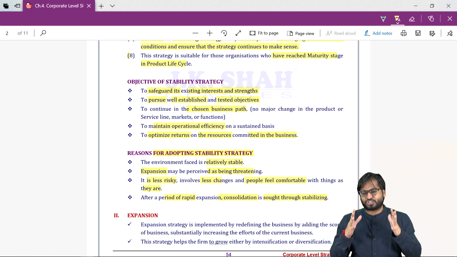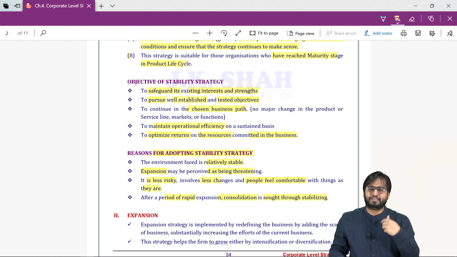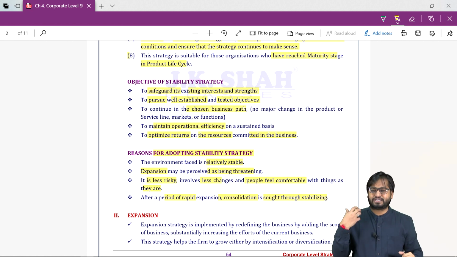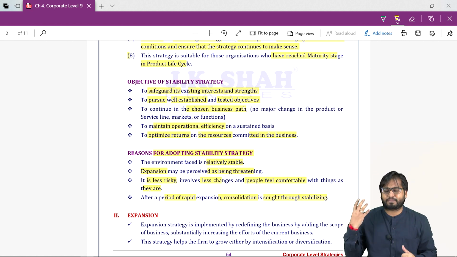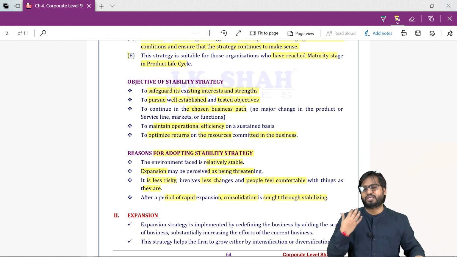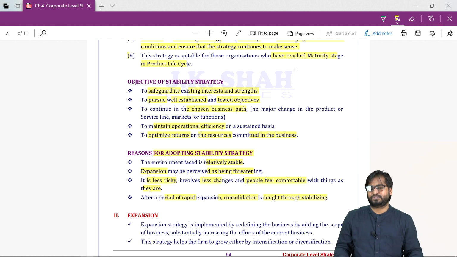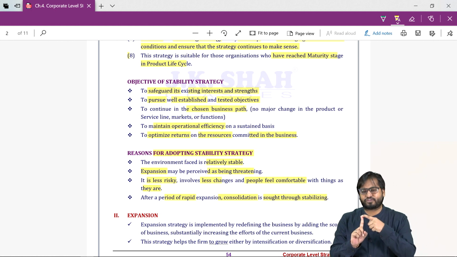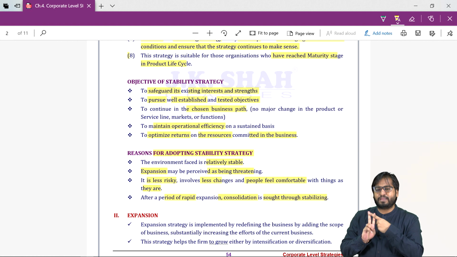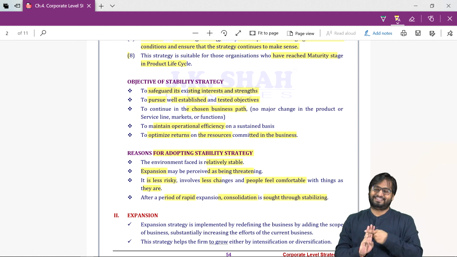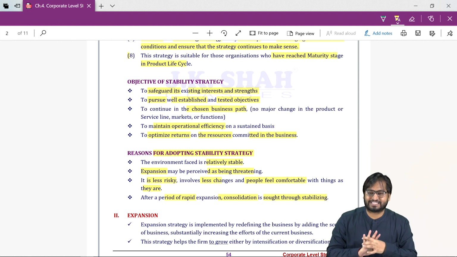In expansion, the company will make new products, enter into new geographical markets, change their technology, change their processes of doing things. So here we will enter into new geographical markets. We will make new products. We will use new technology. We will use new processes.